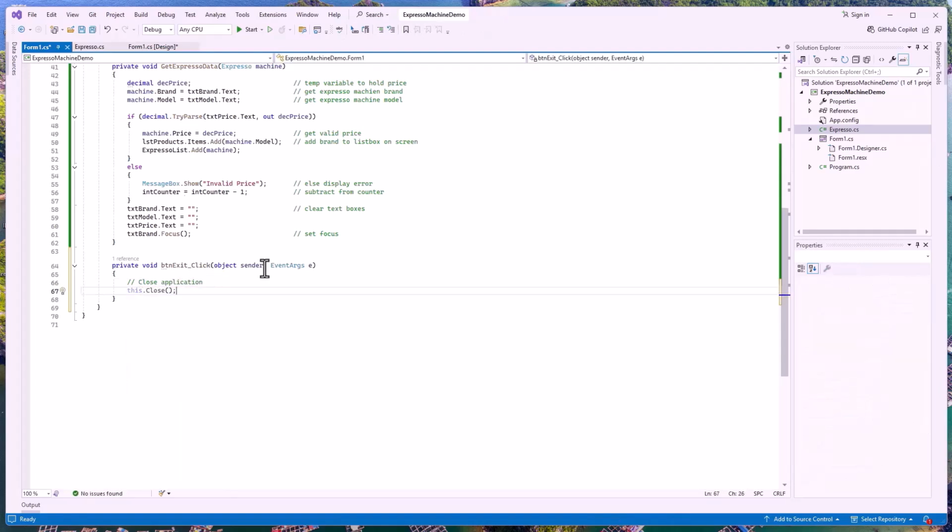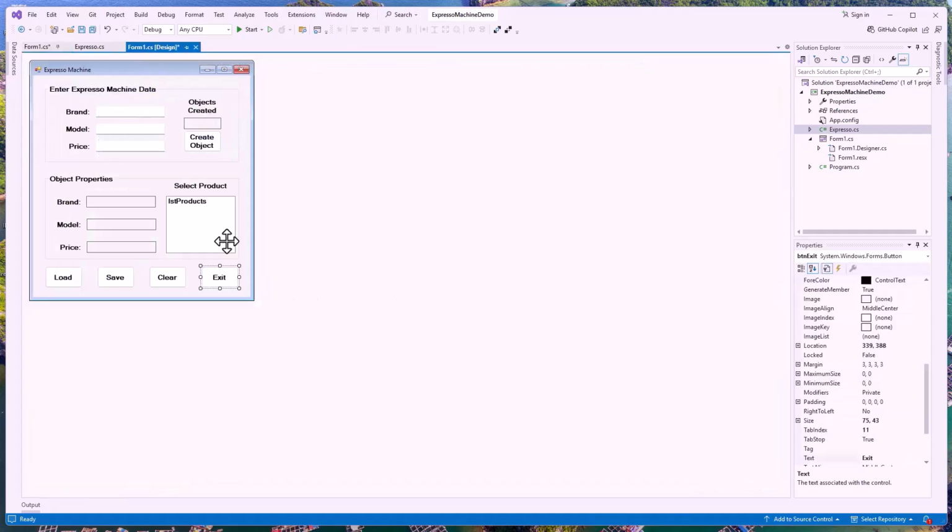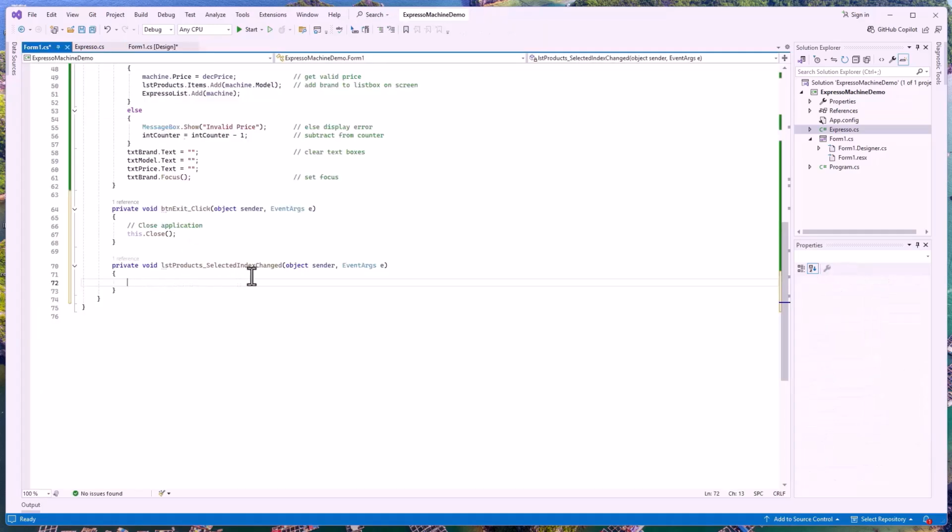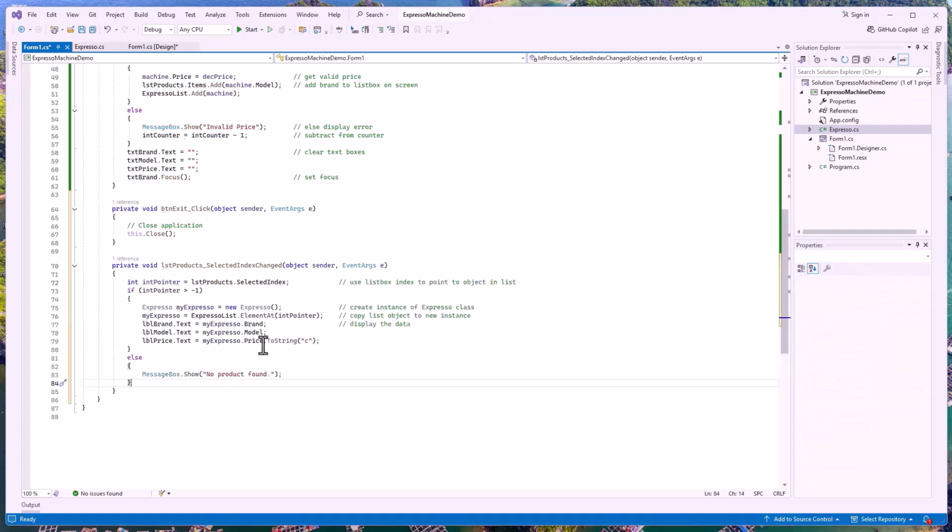That's all set. That's ready to go. What's the next thing we want to do? Now, since we've got all this in place, let's go ahead and create our list products object right here. To do that, we're going to have to double click on this guy to create the method. If we do that, our list products selected index change pops up. That piece looks like this.